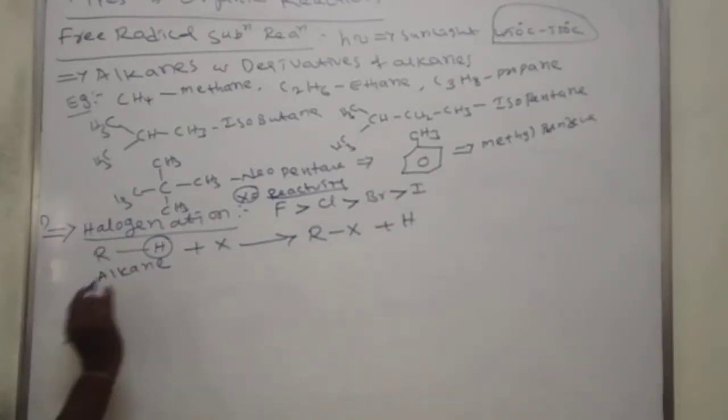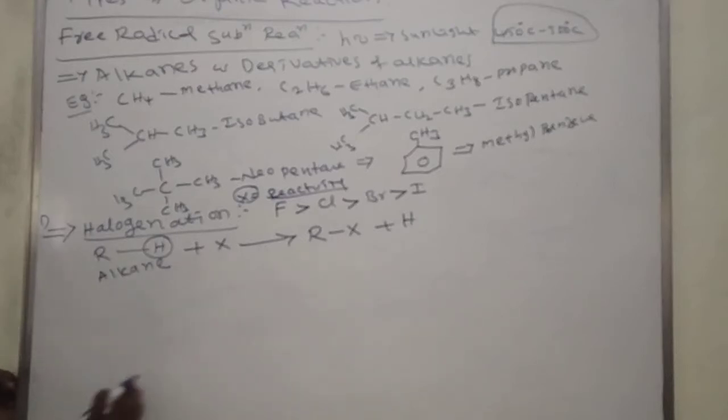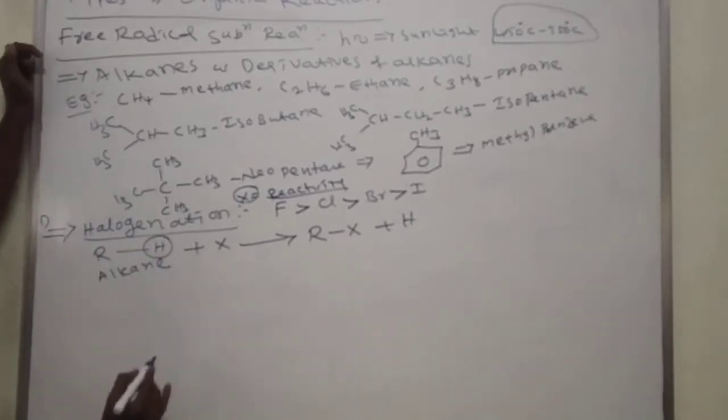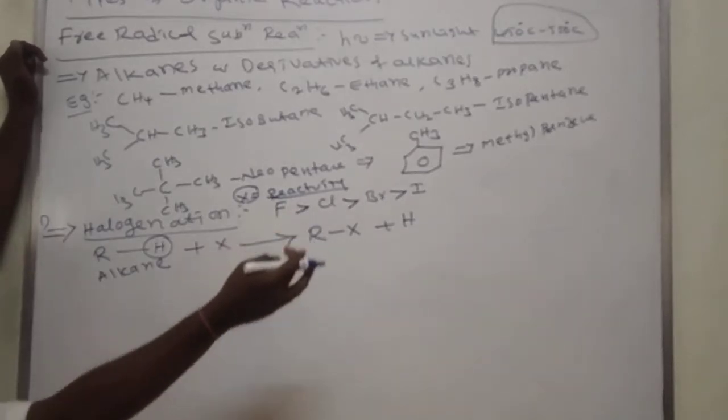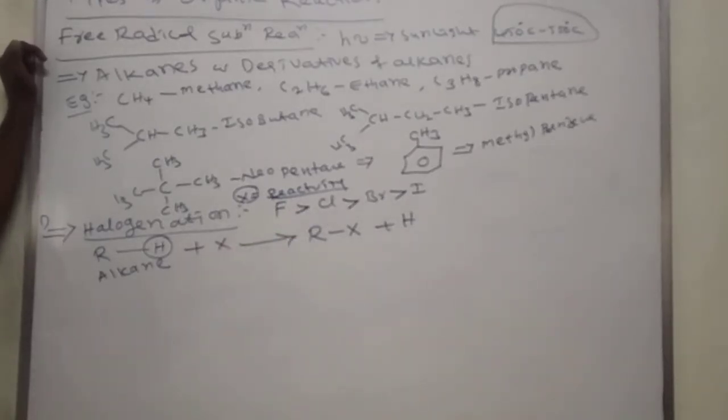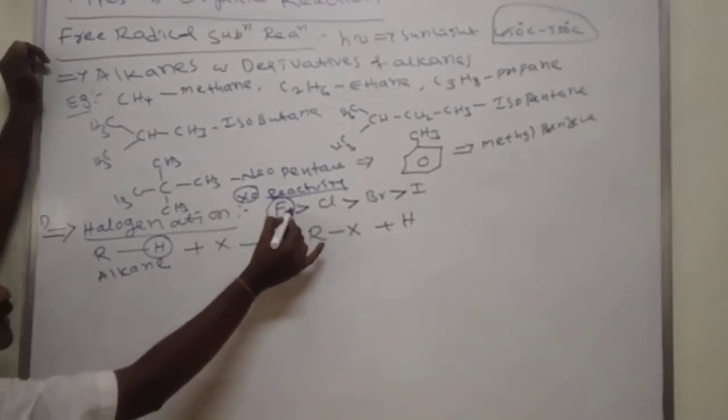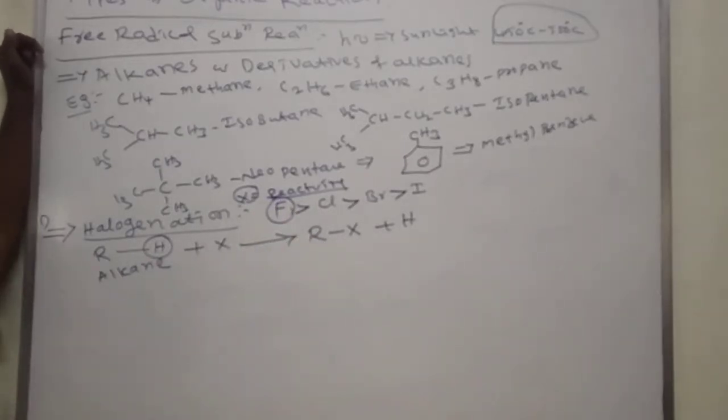Here I am taking one simple example, halogenation. There is fluorination, chlorination, bromination and iodination. And one more thing: we can't use fluorine directly. Why? Fluorine has small atomic size.